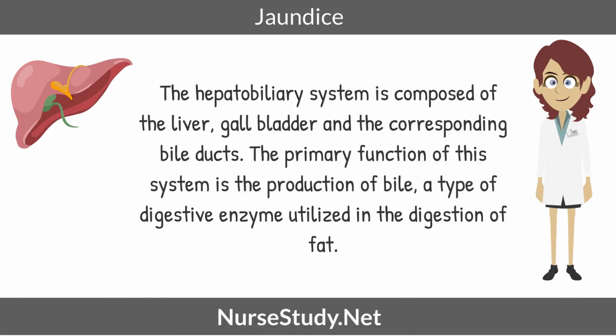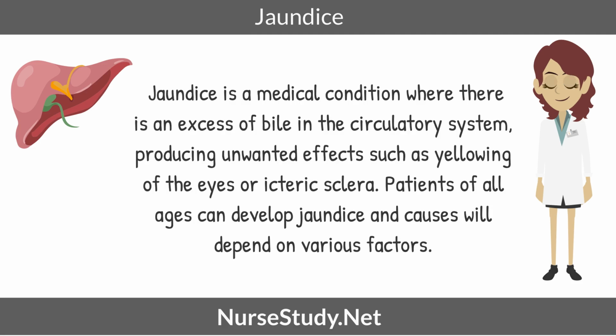The hepatobiliary system is composed of the liver, gallbladder and the corresponding bile ducts. The primary function of this system is the production of bile, a type of digestive enzyme utilized in the digestion of fat. Jaundice is a medical condition where there is an excess of bile in the circulatory system, producing unwanted effects such as yellowing of the eyes or icteric sclera. Patients of all ages can develop jaundice and causes will depend on various factors.